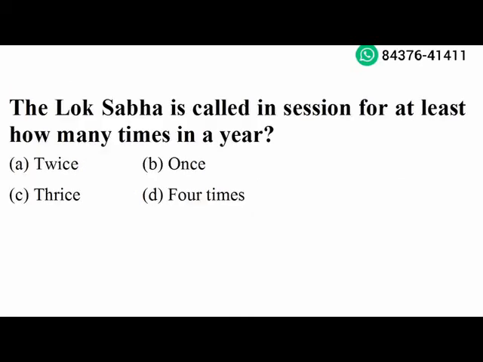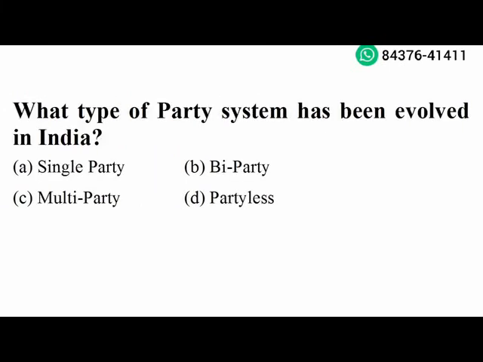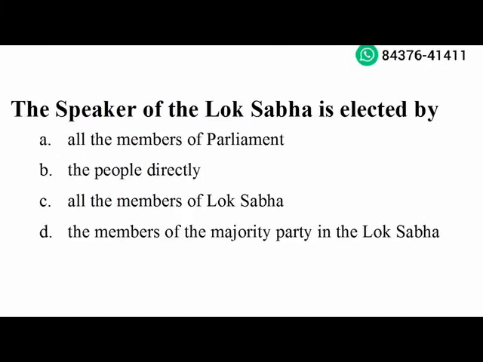Next question. The Lok Sabha is called in session for at least how many times in a year? Twice. Option A is the right answer. Which type of party system has been evolved in India? Multi-party. Option C is the right answer. Next question. The Speaker of the Lok Sabha is elected by all the members of Lok Sabha. Option C is the right answer.